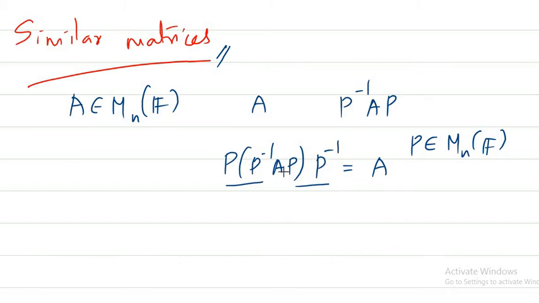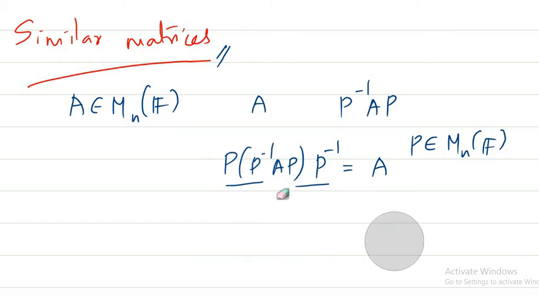I should have taken P inverse AP equal to some matrix B. If you have a doubt why I have not chosen it like that, it is because you can show it this way also.